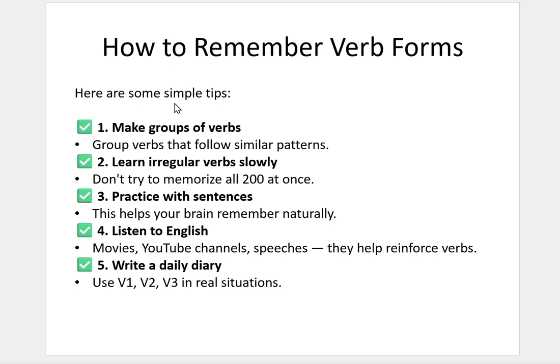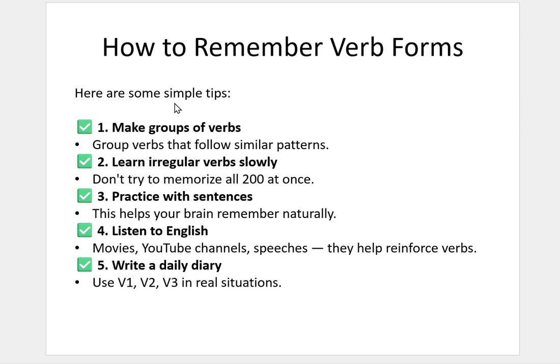And here is another example. Do. I do my homework. Do indicates the V1 form. And I did my homework yesterday. Did indicates the V2 form. I have done my homework. Done indicates the V3 form. I am doing my homework. Doing indicates the V4 form. And he does his homework regularly. Does indicates the V5 form.